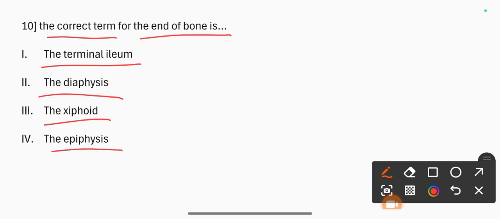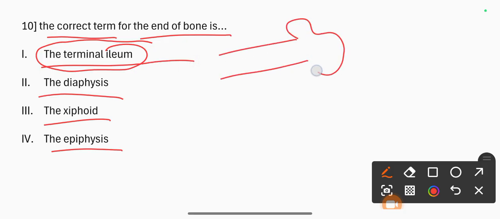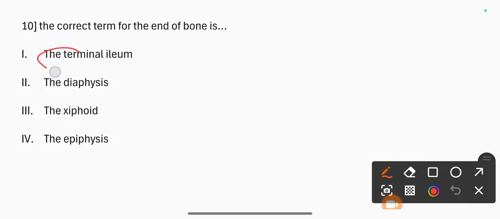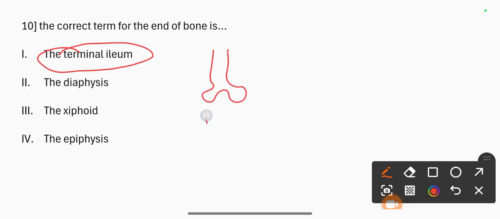The correct answer is the epiphysis. The epiphysis is the end of a long bone, originally separated from the main bone by a layer of cartilage. Simply put, it is like the bone gap.